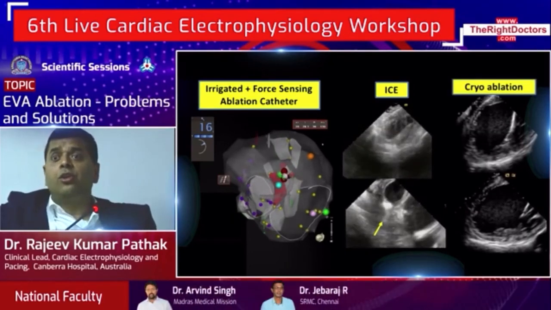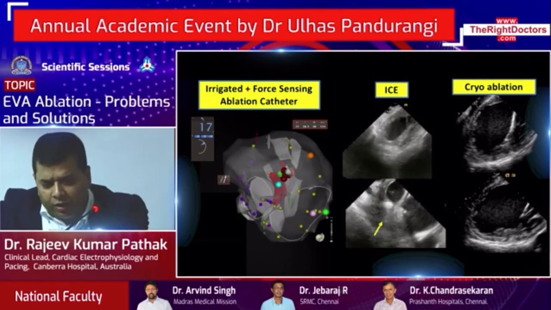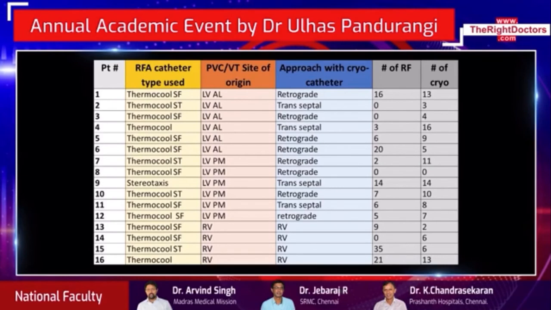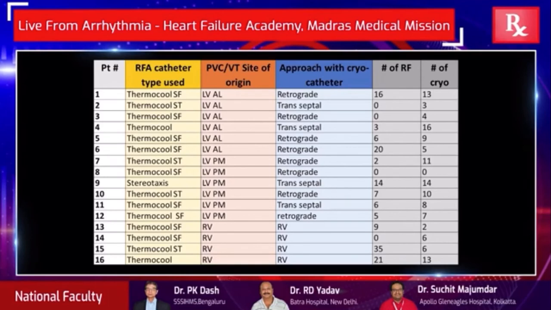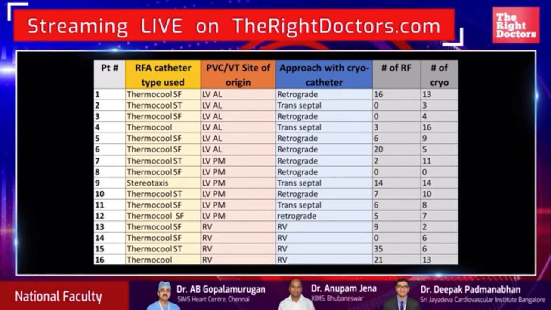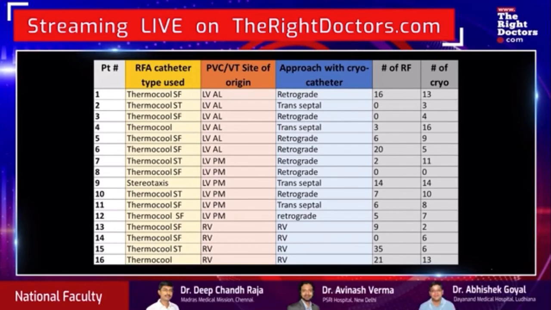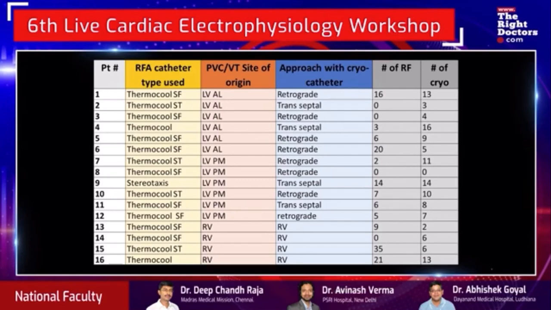And finally, use of cryo in cases where the catheter stability still remains a problem. So we looked at our case series of 16 patients where we had to change from RF to cryo. There was nothing which tells me that one strategy is going to be more successful versus the other. We found anterolateral, posteromedial, RV, antegrade, or transseptal, retrograde, different cases. There was nothing ECG-wise or location of the PVC which could tell you that you should use one type of energy delivery system